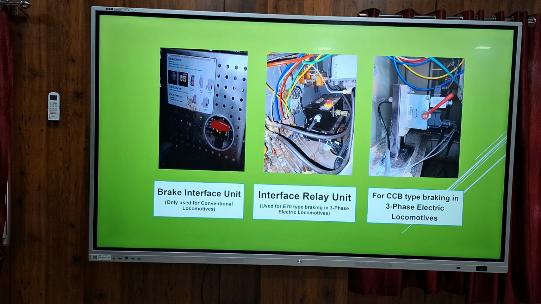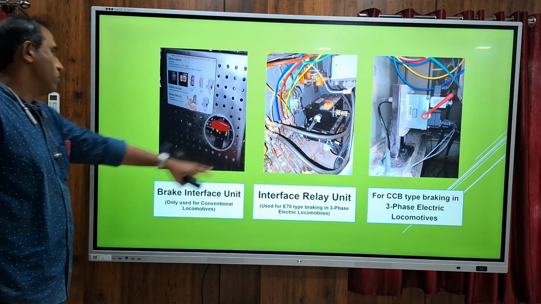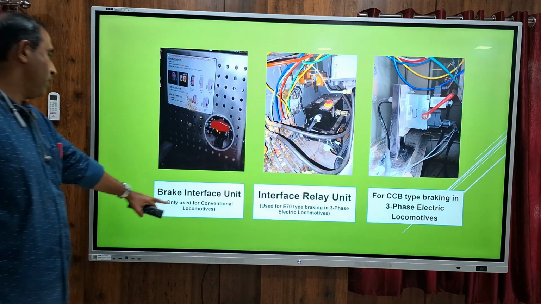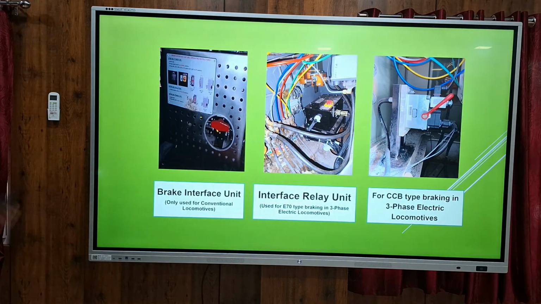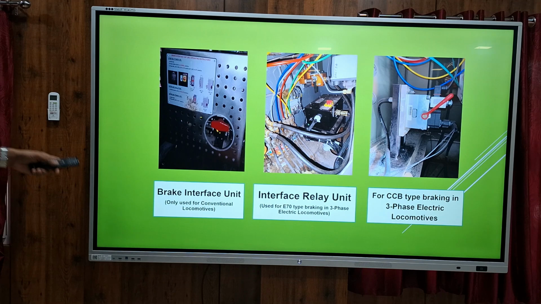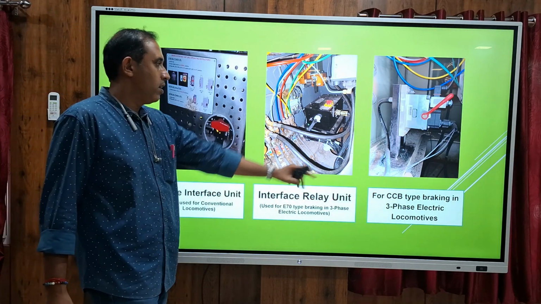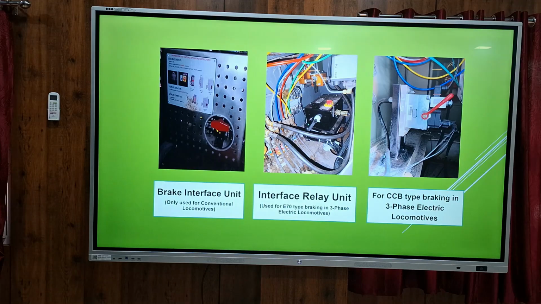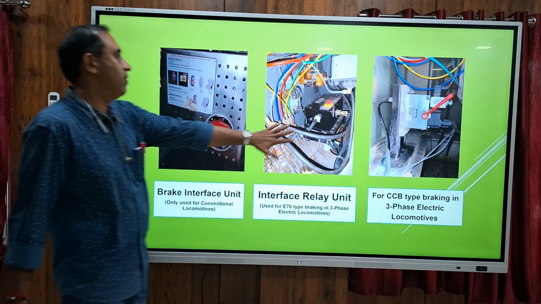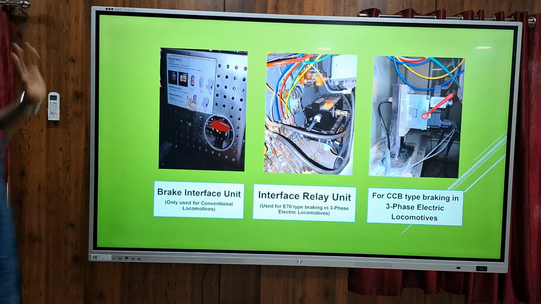So these are the interface of KAVACH with the pneumatic system. Each loco has different names. In a conventional loco, it is called the brake interface unit. Then in E70 it is called the interface relay unit, and in CCB locos it is called the SIFA valve. So through this equipment only, KAVACH will be controlling the brake.